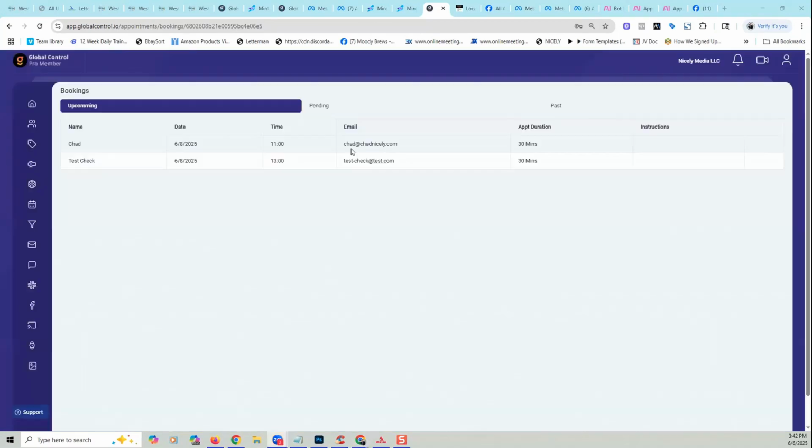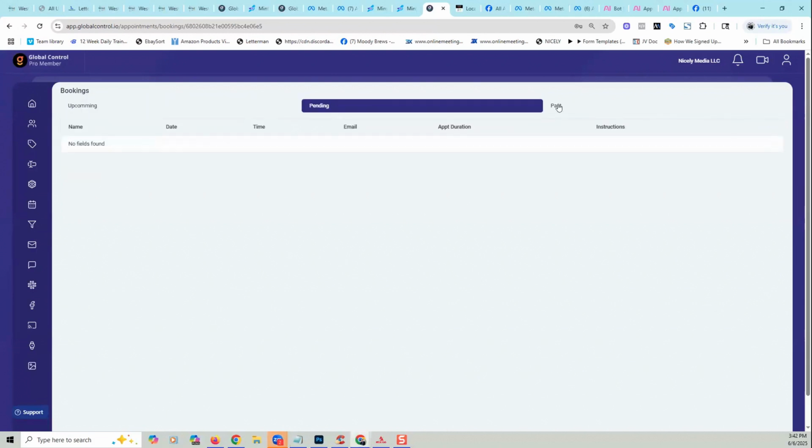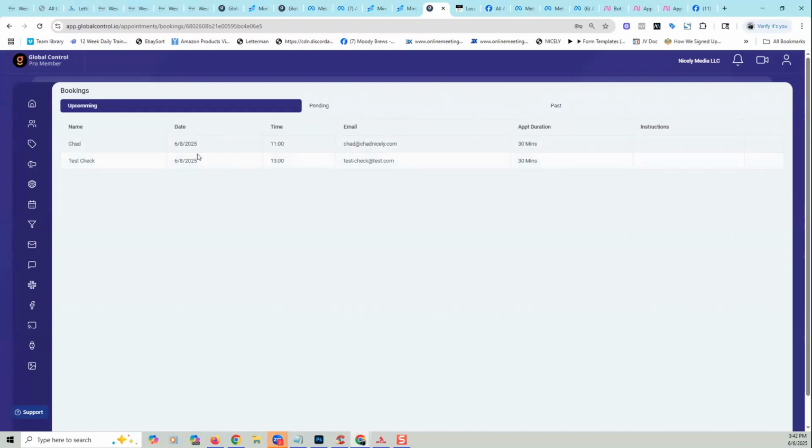And I'm still working on this part here too, right? But this is the booking that we just made today, guys. So you'll have upcoming, you'll have pending, you'll have past appointments. And like I said, we're testing all this stuff out. We'll add email functionality in here, and I'd say we're like 90% there. If I hadn't been sick, you guys would already have this probably.